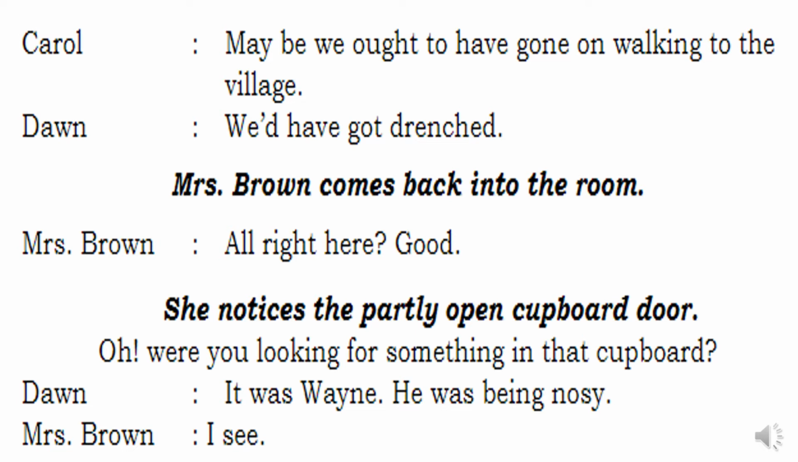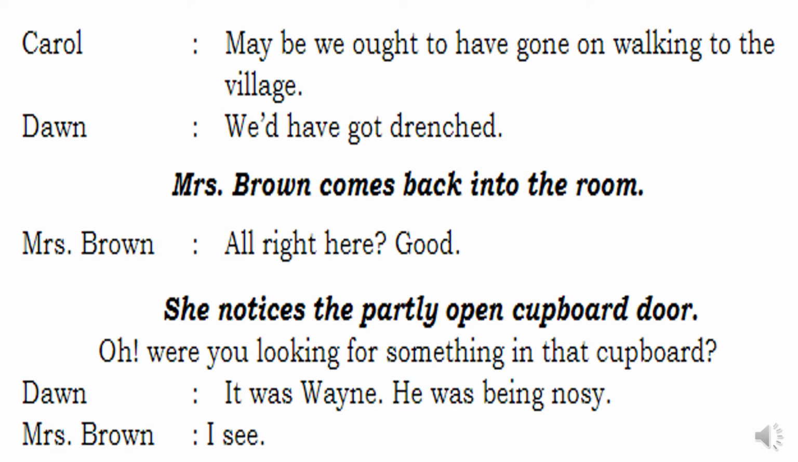Now Mrs. Brown comes back to the room. Now Mrs. Brown will come to that particular kitchen and she will ask, all right here, good? Do you feel good here? Do you feel all right here? She notices the partly open cupboard door. Now who had opened? Wayne had opened that particular cupboard. Now she sees that the cupboard was partly open. Oh, were you looking for something in that cupboard? Oh, were you people looking for something in that particular cupboard?